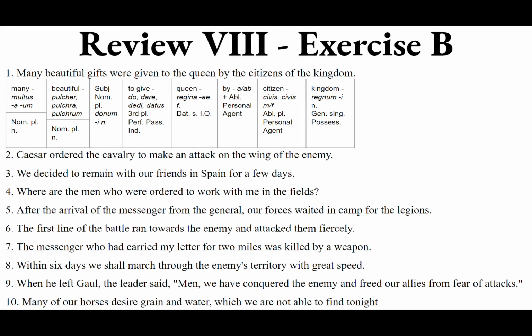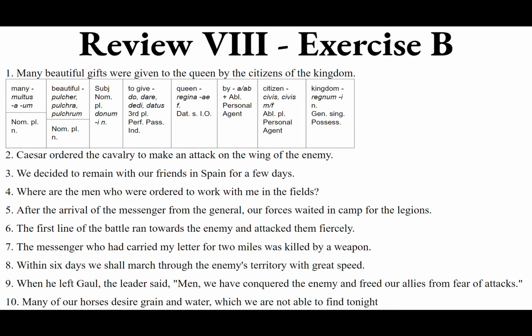Who were ordered to work with? They were ordered. Who were ordered? They were, the men. So this will also be nominative plural masculine. So qui. Ubi sunt viri qui were ordered. Iubeo, iubere, iussi, iussus. So they were ordered. Notice it is passive.